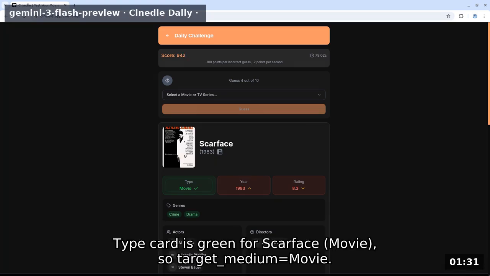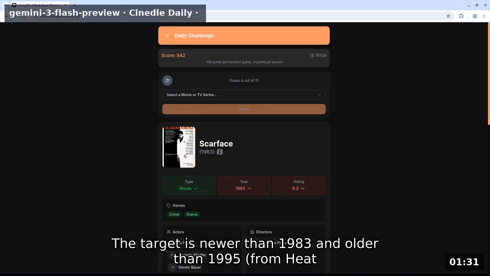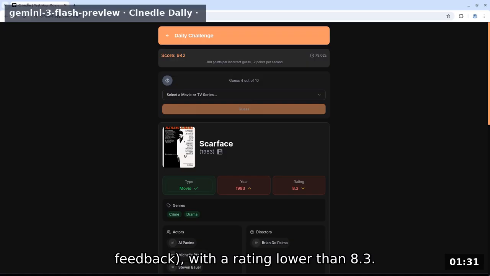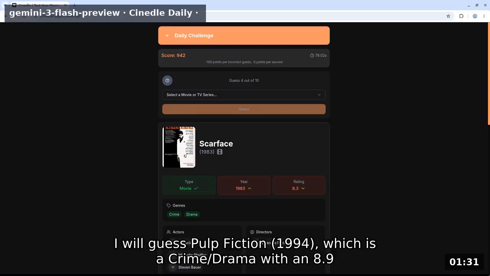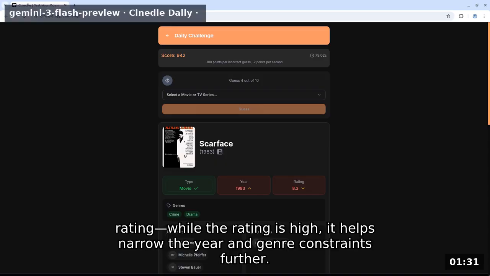Type card is green for Scarface movie, so target medium equals movie. The target is newer than 1983 and older than 1995 from Heat feedback, with a rating lower than 8.3. Crime and drama are matching genres. I will guess Pulp Fiction 1994, which is a crime/drama with an 8.9 rating. While the rating is high, it helps narrow the year and genre constraints further.